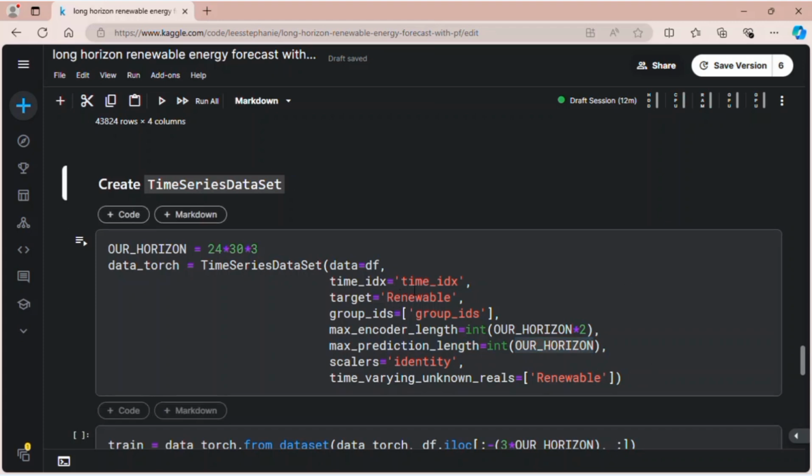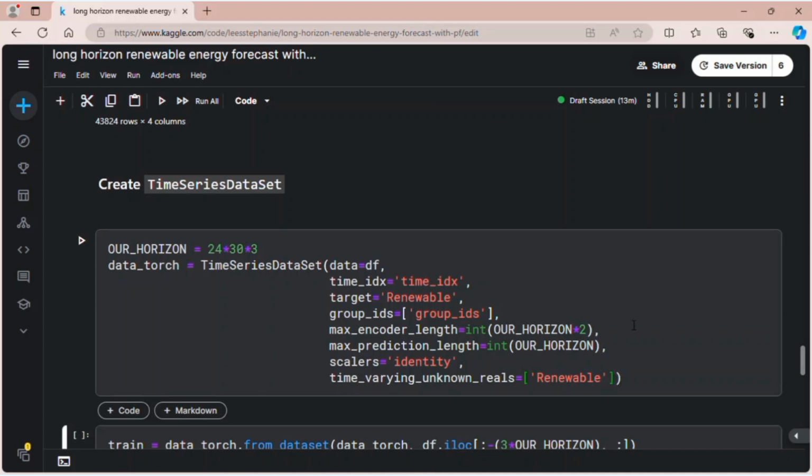And then here I set which data needs to be converted into a time series dataset, which one is the time index, and which one is the target. The target and the time varying unknown variables need to be set, and that's just the way PyTorch Forecasting works.